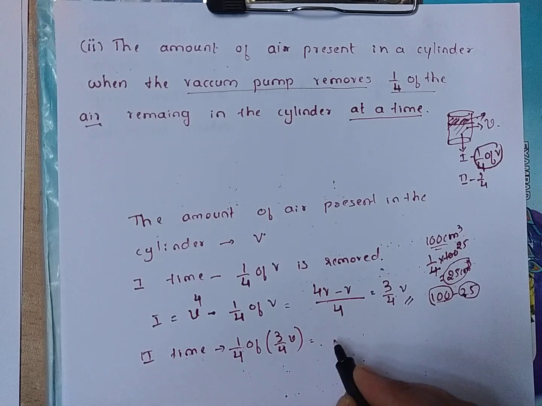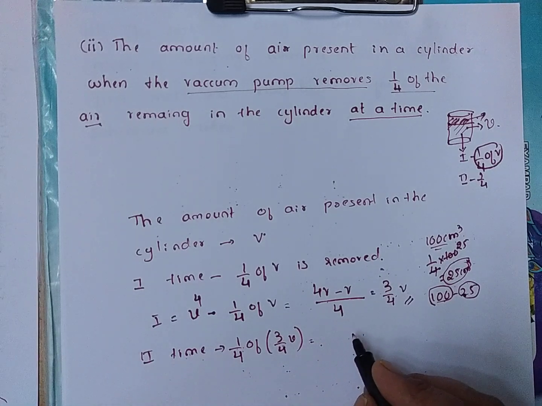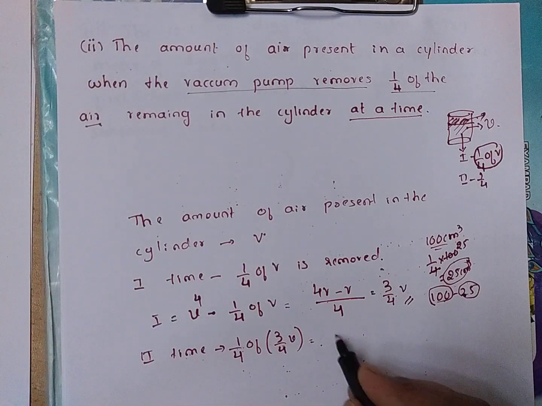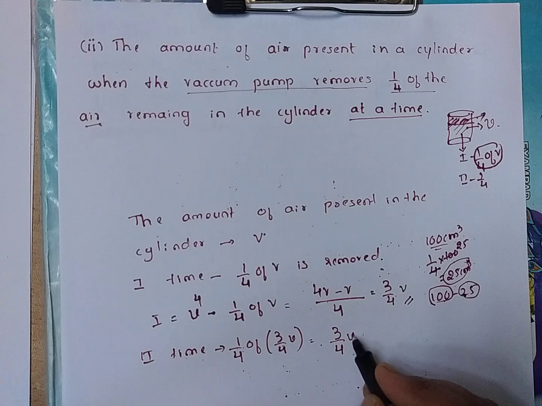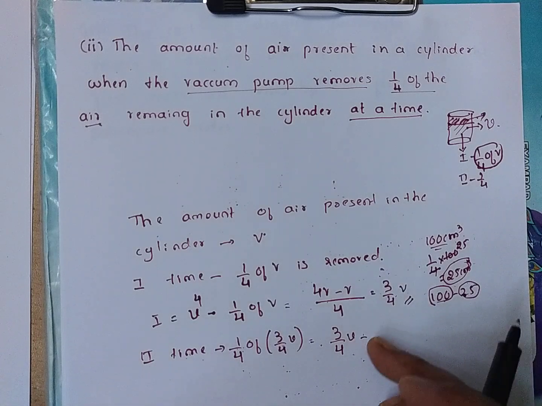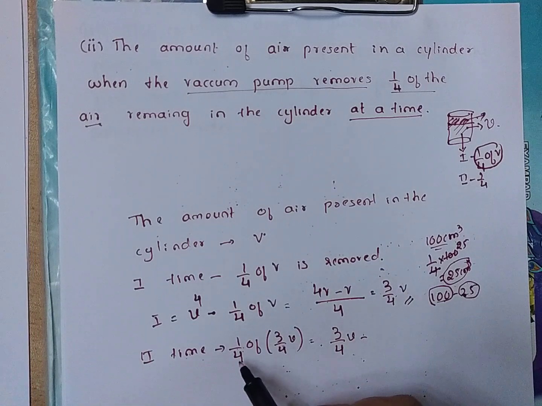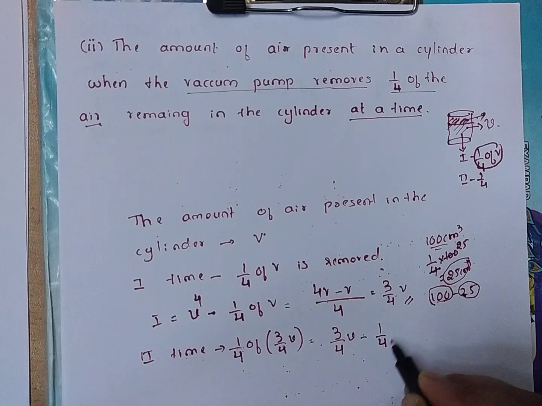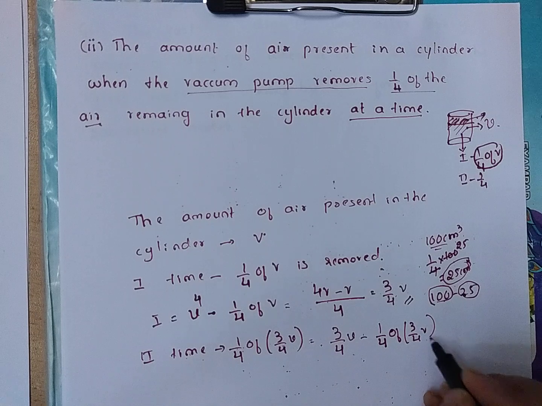How do you write? We will write this as: first remaining is 3/4 V, and the removed air is 1/4 of 3/4 V.